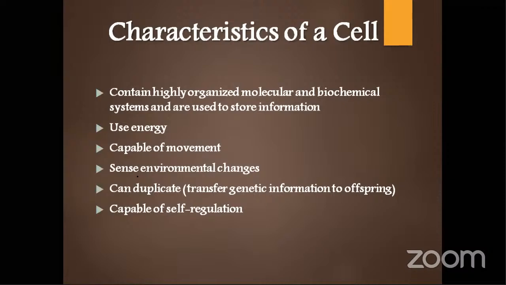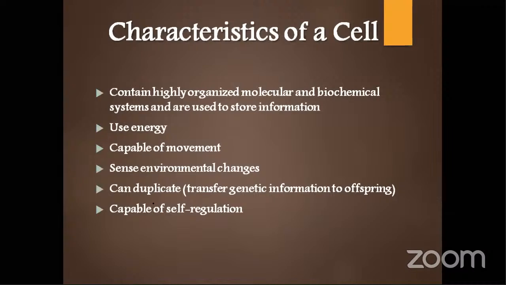Then they can sense the environmental changes. You can see this very well in prokaryotes, like amoeba. It moves far away from any chemical whenever it encounters it. You might have heard the term chemotaxis, right? That is the thing: it can sense the environmental change, here a chemical. Similarly there are phototaxis and chemotaxis, several movements according to particular environmental changes, right?